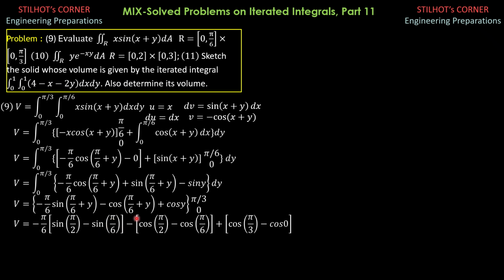Then minus quantity cosine of pi over 6 plus pi over 3, which is pi over 2. Lower limit, this is 0, so minus cosine of pi over 6, then plus quantity cosine pi over 3 minus cosine of 0.